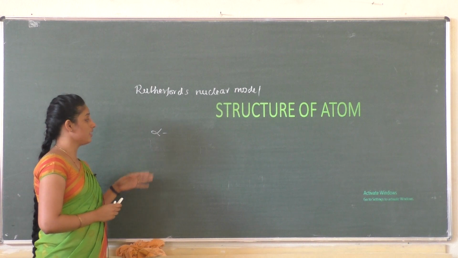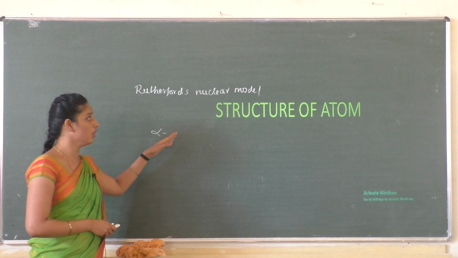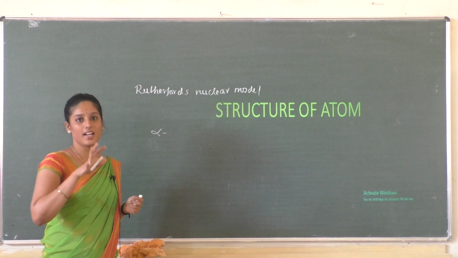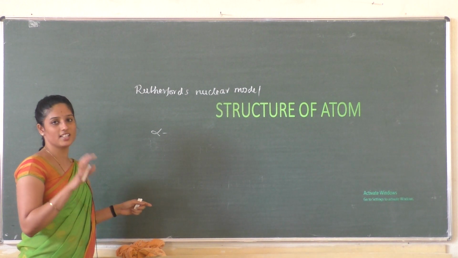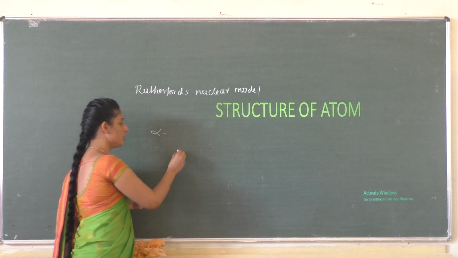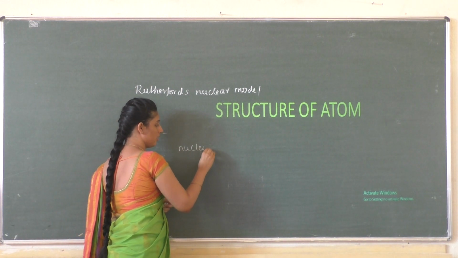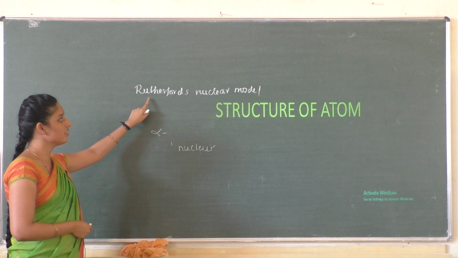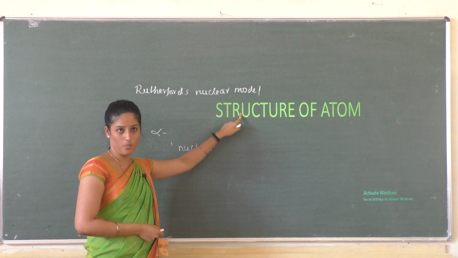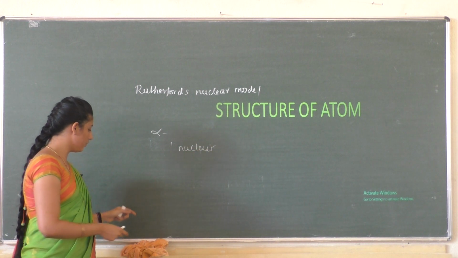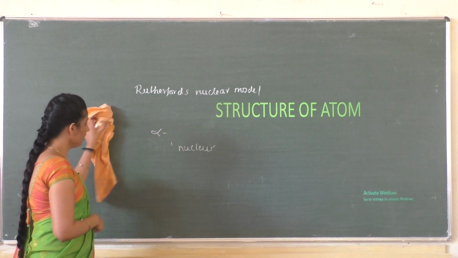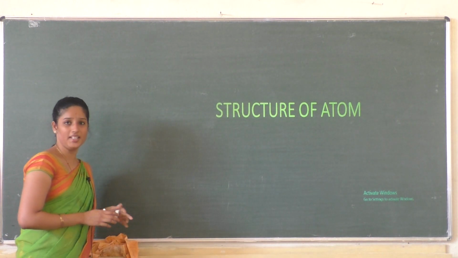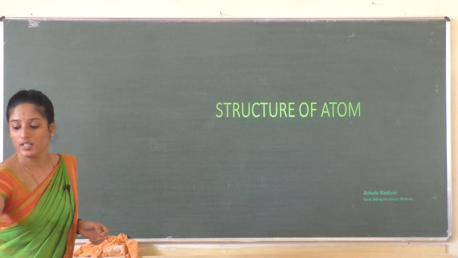Okay, so through his experiment he got to know about the presence of a positively charged region inside an atom, and he called that small positive region a nucleus, and therefore the model is known as Rutherford's nuclear model. Okay, so this Rutherford nuclear model failed to explain the stability and spectrum of an atom.